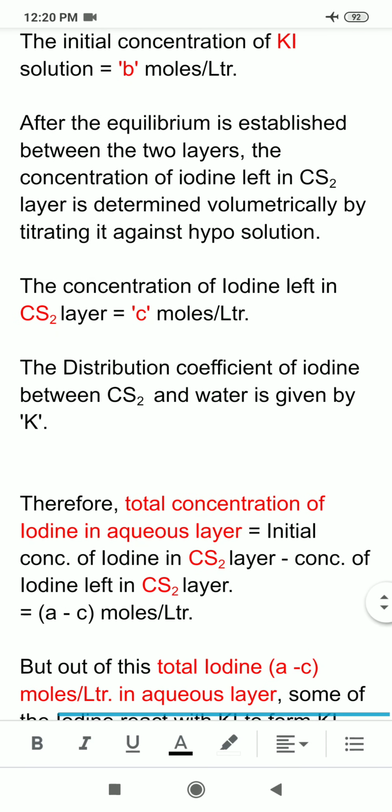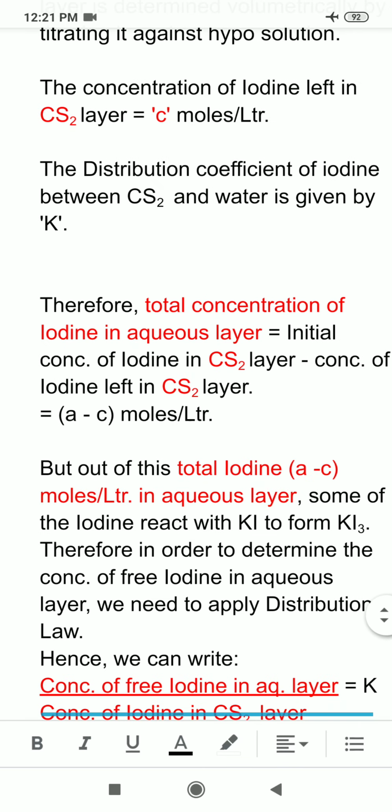Therefore, total concentration of iodine in aqueous layer, I told you how you will determine it. It will be equal to the difference of initial concentration of iodine in CS2 layer minus concentration of iodine left in CS2 layer, that is equal to A minus C moles per liter. This is the total concentration of iodine in aqueous layer initially. Initially means after equilibrium, upon shaking, that goes from organic layer into the aqueous layer.